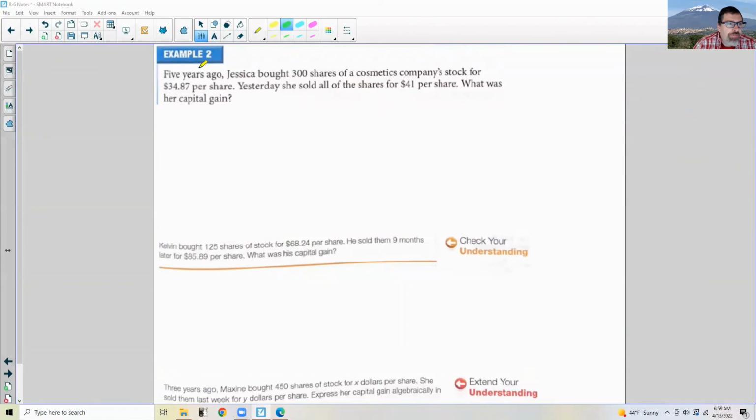Okay, example 2. 5 years ago, Jessica bought 300 shares of cosmetics company stock for $34.87 per share. Yesterday, she sold all of the shares for $41 per share. What was her capital gain?